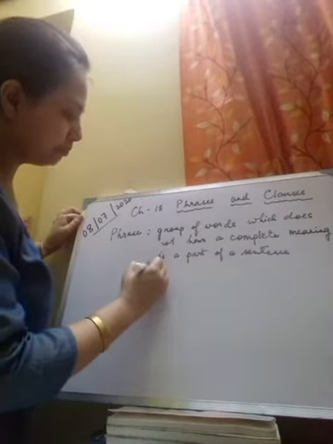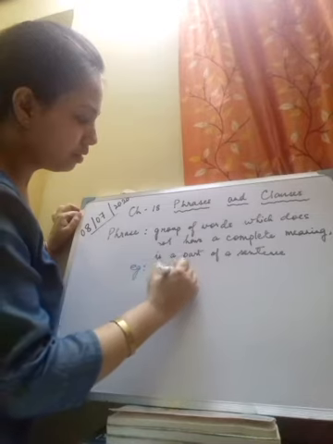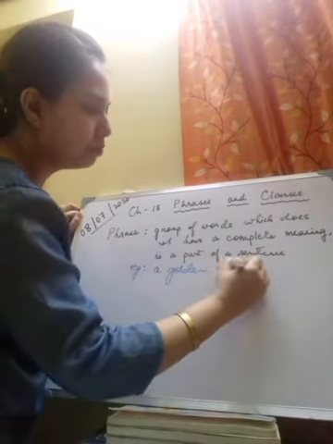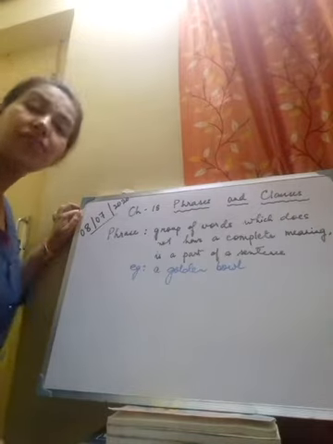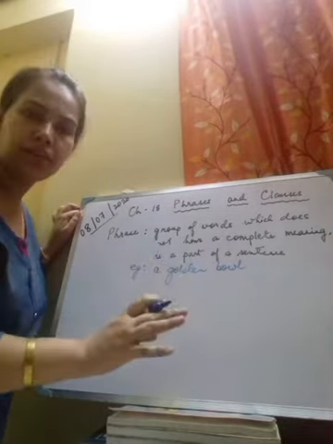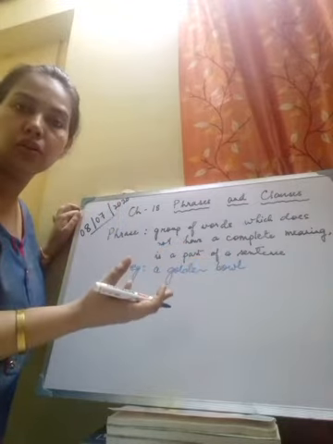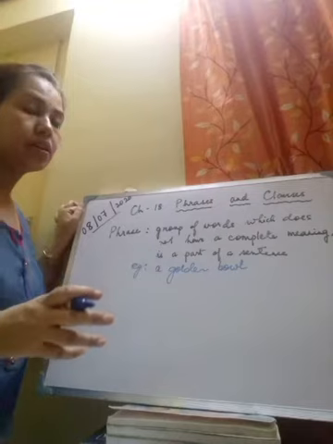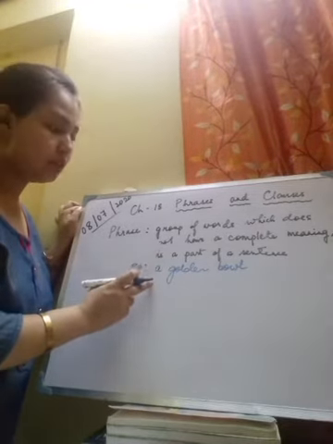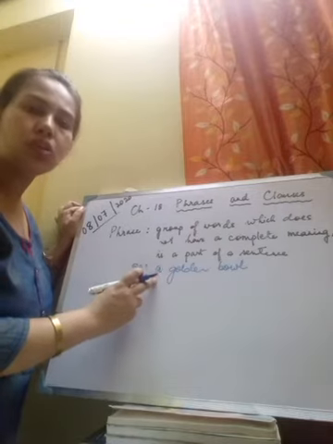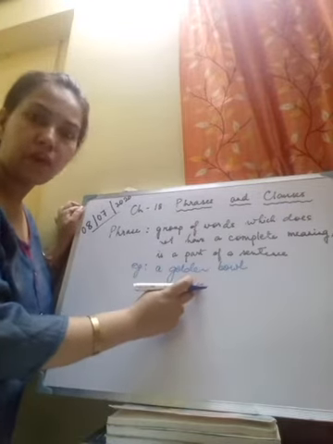For example, a golden bowl. This is a phrase, okay? A golden bowl, yes, it gives us some meaning. A bowl which is made of gold or which is golden in color, but it does not give a complete meaning because it is a part of a sentence. It cannot be used independently in this form.